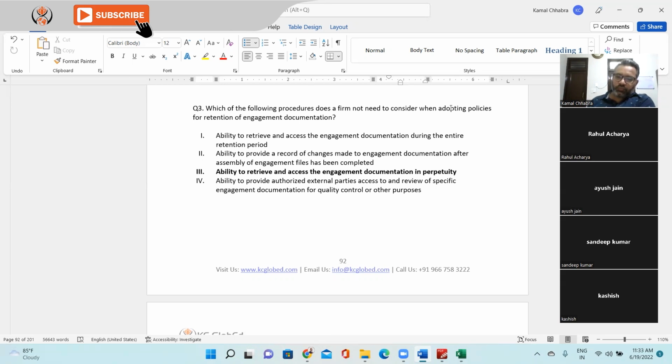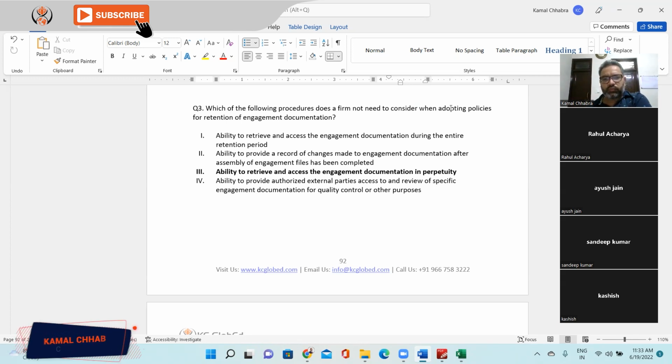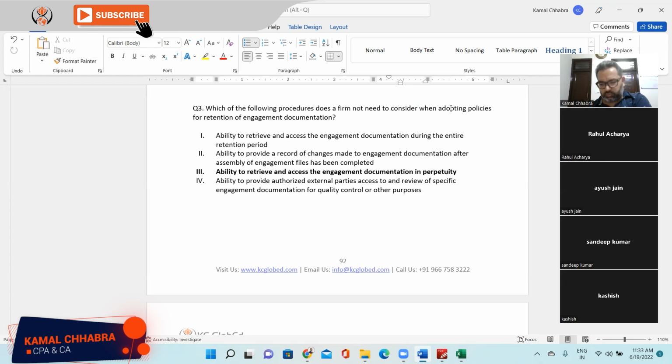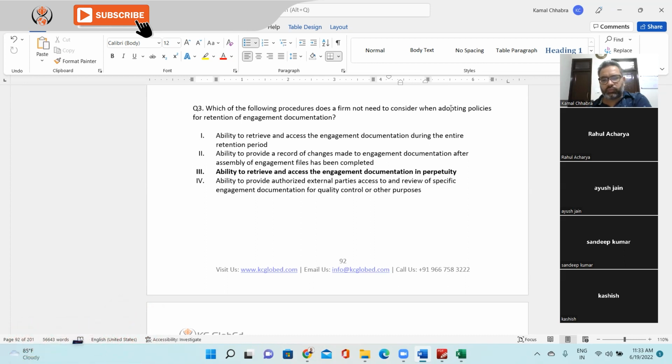It should be the third one, because we just discussed that once we have archived those documents, we should not be able to retrieve them and change them whenever we want. But as per the fourth point, if someone is reviewing it, we have to provide those documents and everything to the party. So I think it should be the third one.